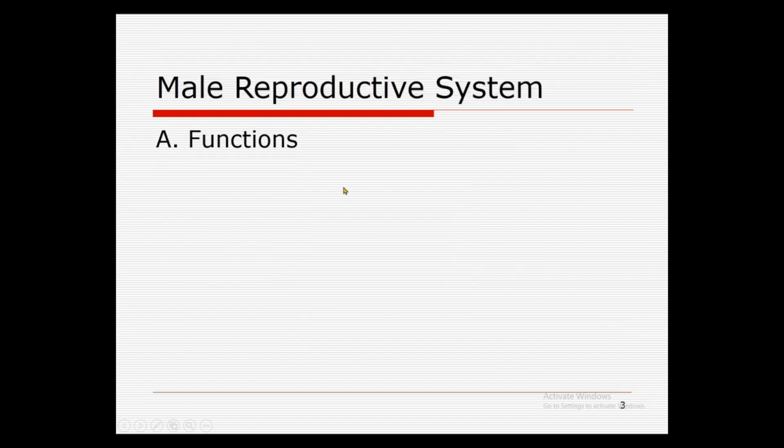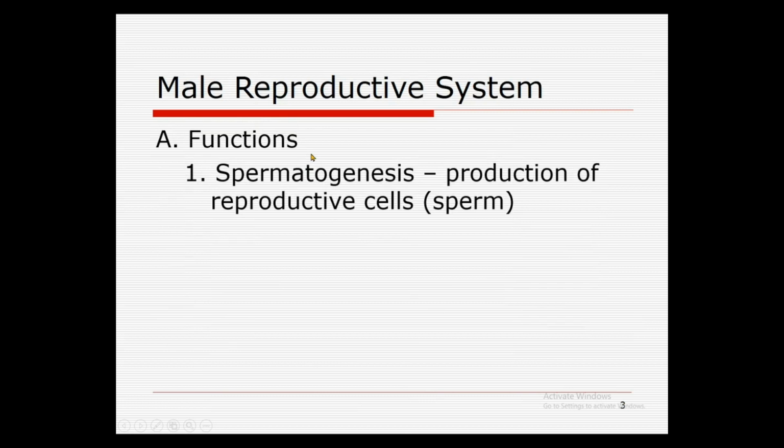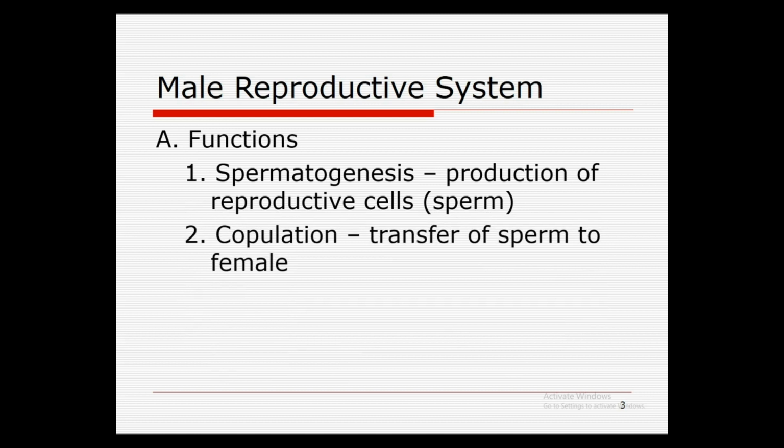Now moving next, we are going to see the functions of the male reproductive system. The first function is spermatogenesis, and this is the major function of this system. Spermatogenesis is the production of reproductive cells, which we call sperms, and they are generated from the spermatogonia. The next function is copulation, the process in which the sperms are transferred to the female, etc.